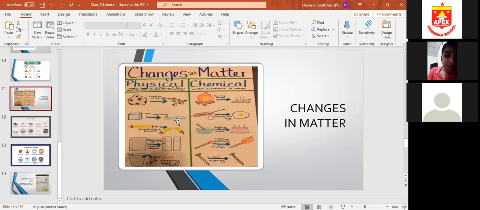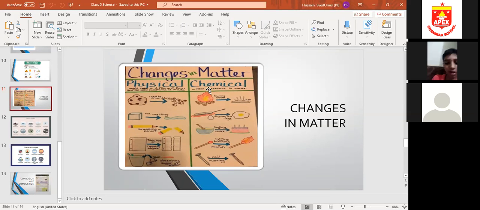It is also a physical change. Now breaking of a pencil, you can see from the picture that the pencil has broken, but this is a physical change because no new substance is formed. Tearing of a paper, if we tear a paper, it will attain this shape. And dissolving sugar in water is also a physical change because no new substance will be formed.